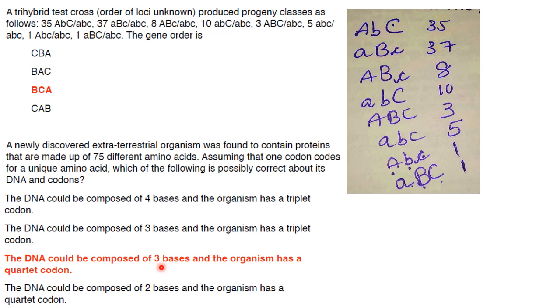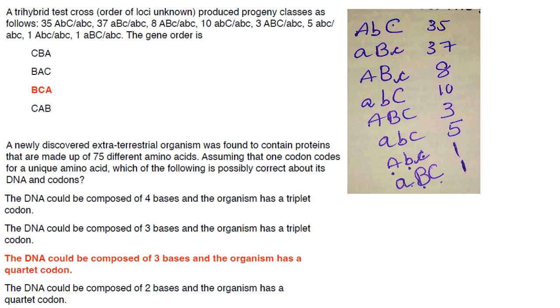So 3 raised to 4, that is 81, can code for 75 amino acids. So C will be the correct answer. The DNA could be composed of 2 bases and the organism has a quadruplet codon. So 2 raised to 4, that will be 16. So it will be less than 75. So that also cannot be correct.